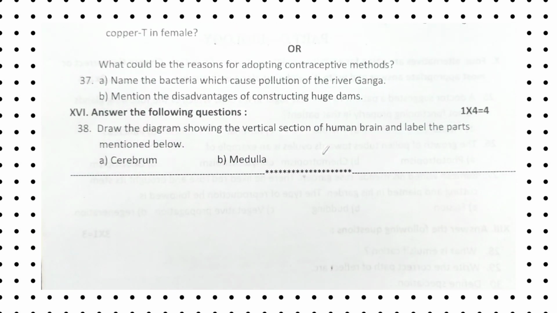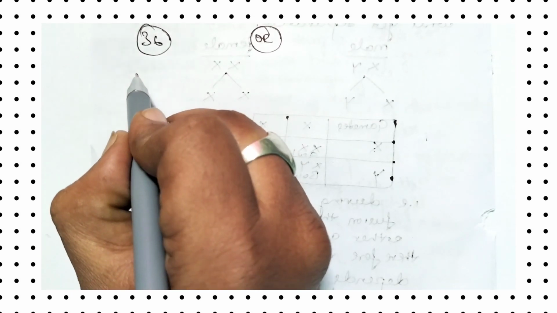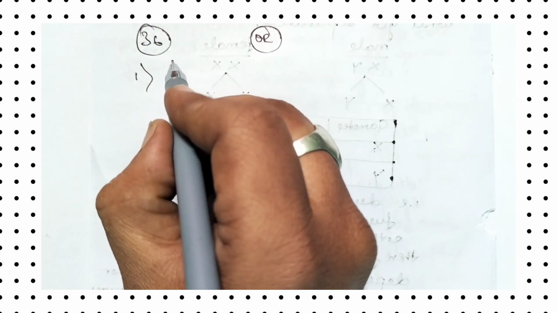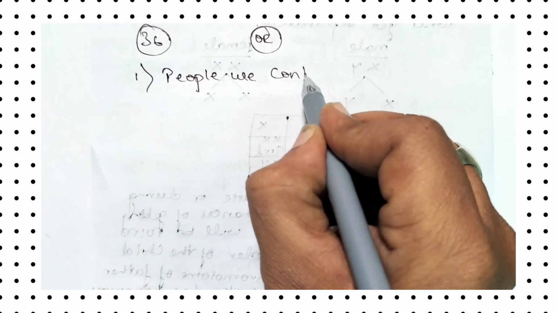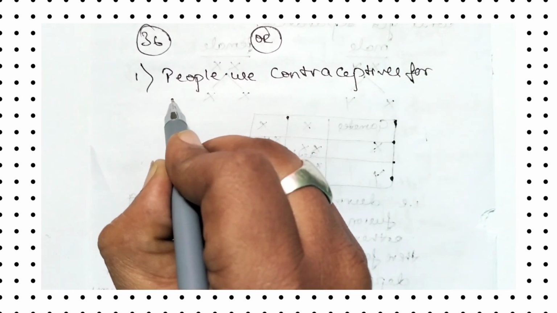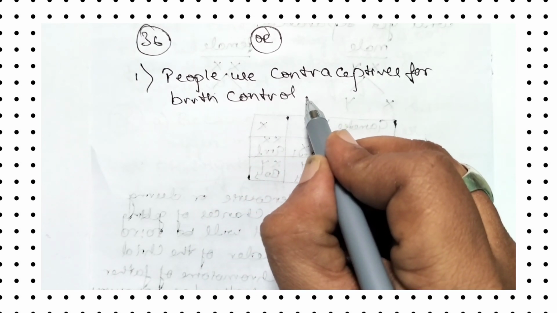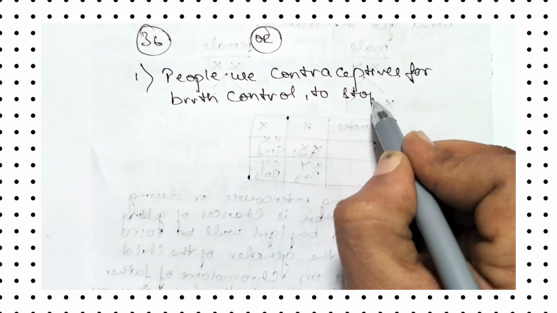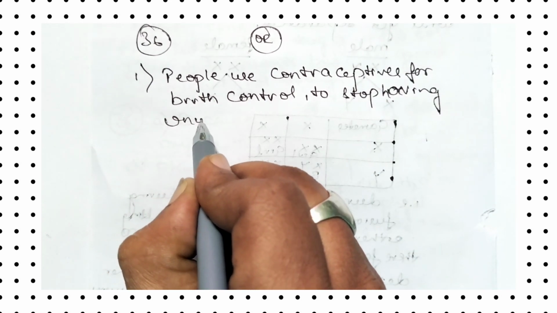What could be the reasons? So the first reason for adopting contraceptive methods is people use contraceptives for birth control, that is to stop having unwanted children.